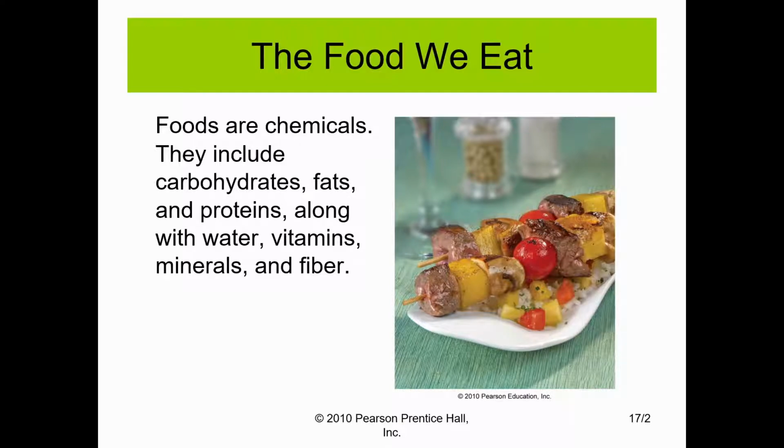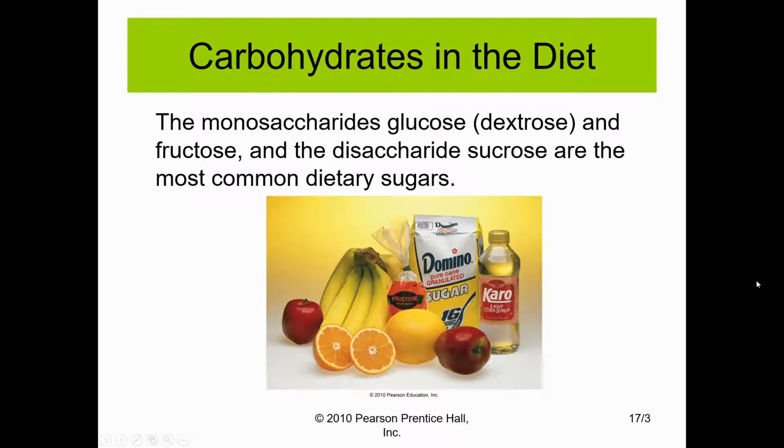Throughout this chapter, we will go through all of these major categories of food and describe some of the structural information behind the categories as well as the chemistry that's involved with these food groups. The first group that we'll discuss are the carbohydrates. Carbohydrates include sugars and pasta, rice, fruit.